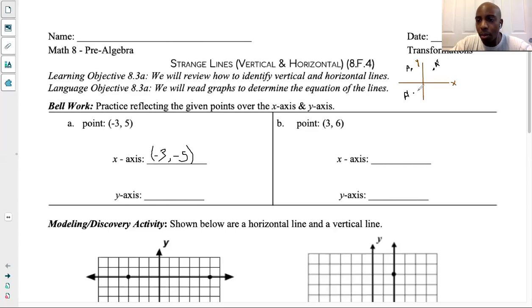A double prime. And you would notice that the y actually stays the same. It stays up here, but the x is the one that's changing sign. So y would stay the same, and x would be the one that's changing signs. Okay, so hold on. Let's stop this.